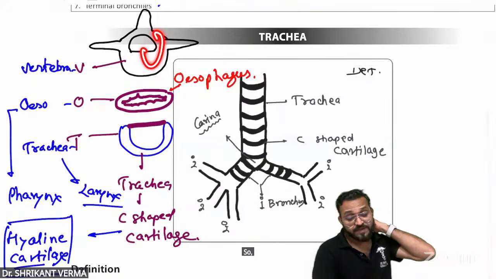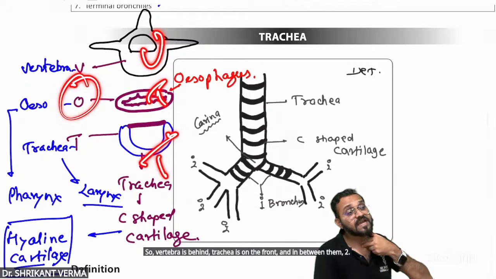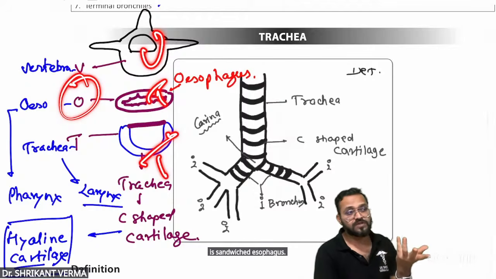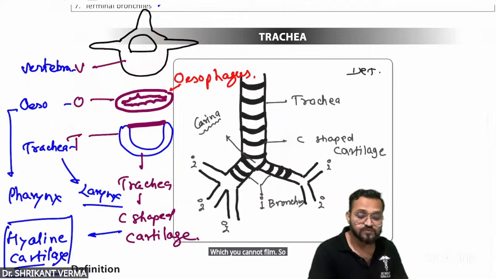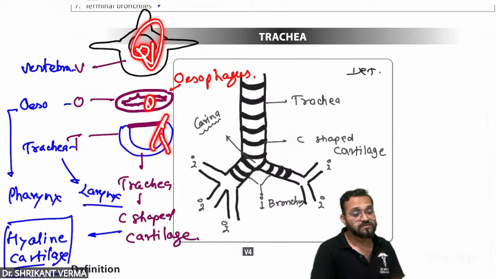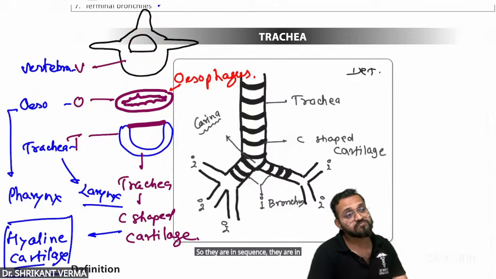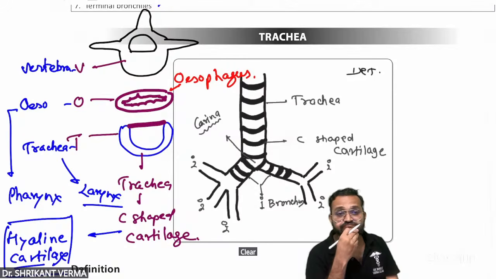So vertebra is behind, trachea is on the front, and in between them, who is sandwiched? Esophagus, which you cannot feel. So don't forget this formula VOT. V for vertebra, O for esophagus, T for trachea. So they are in sequence. Is it okay? Clear, beta?